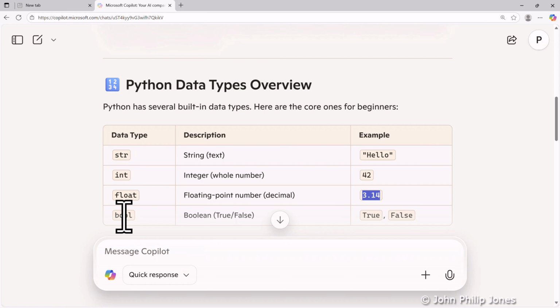If I carry on to the next row, you can see here it says bool, which is an abbreviation for boolean, and it is another data type that's important to the Python programming language, and it gives us a description here, and you can see in brackets it's a true or false data type. Now what this means is that an example can be true and an example can be false. Now there can be no other example. A boolean can just take up the value of true or false.